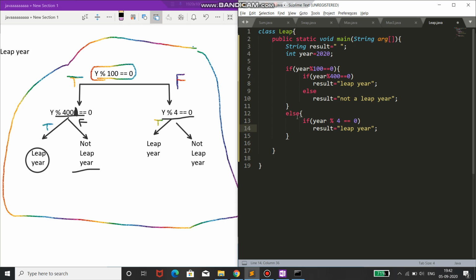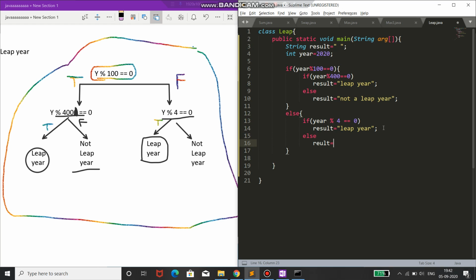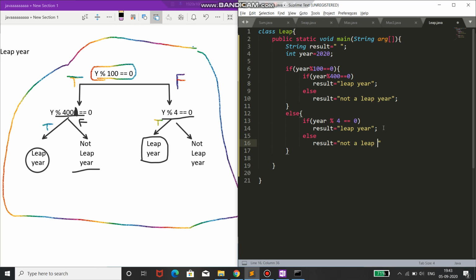When year mod 4 equal 0 is true, we have a leap year. And if this condition is false, the result will be not a leap year.